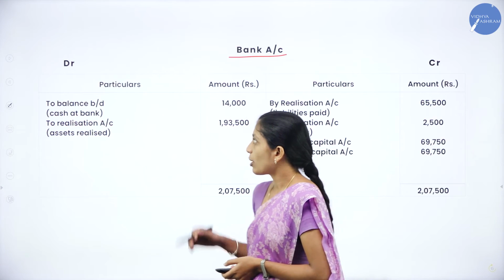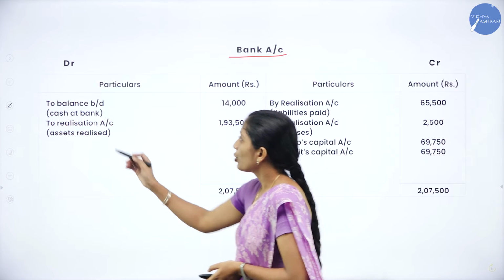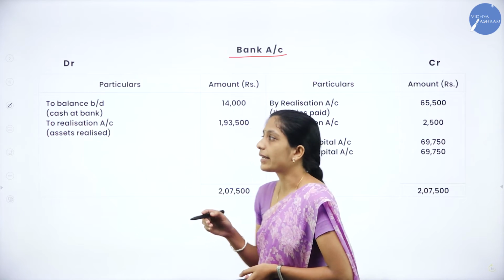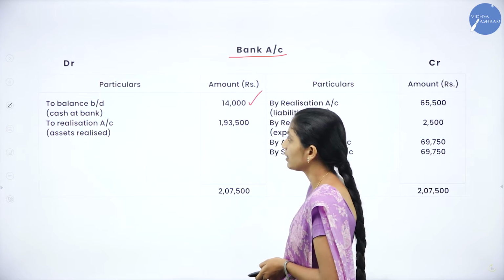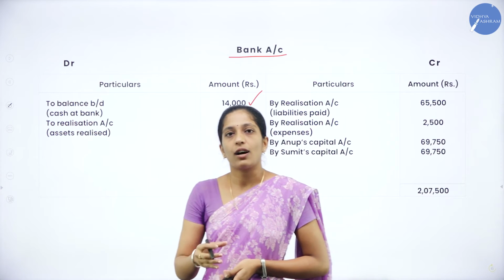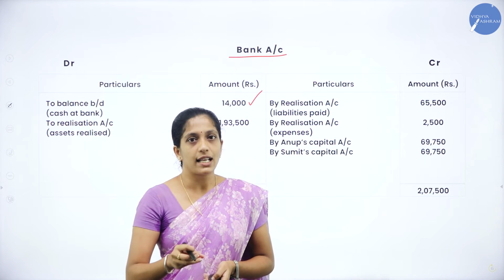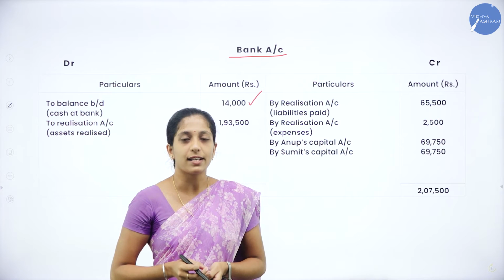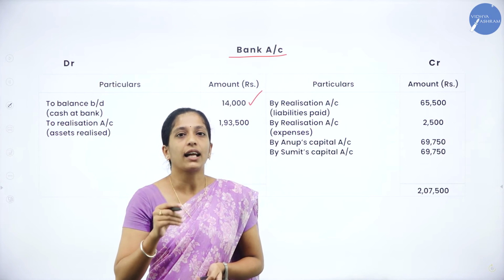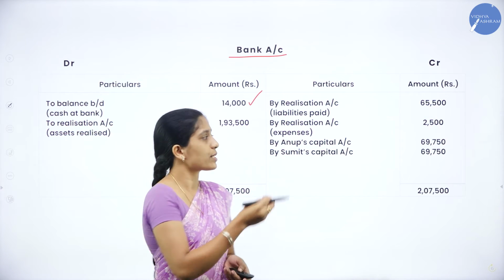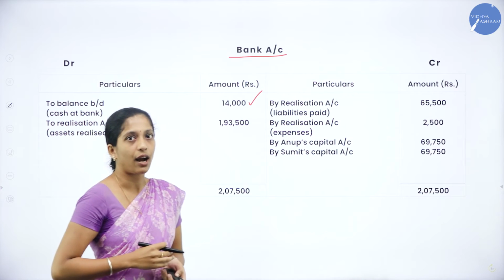Now let us see how we have recorded. Yes. So this is your bank account. So we have recorded to bank account in the bracket cash at bank. How much? 14,000. After recording this, we have to see our realization account. We have to see our partner's capital account. If there is bank account, then we have to transfer those entries to our bank account here.